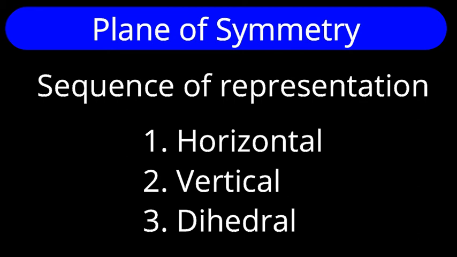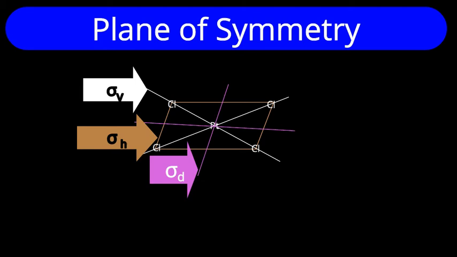Now, among these, in the priority of representation, the horizontal plane is represented first during the collection of all symmetry operations, then the dihedral plane, and then the vertical plane. Now, let me give you the detailed information about the dihedral plane. For example, PtCl4 2-, a square planar complex. In this complex, you will find the principal axis as C4, which is perpendicular to the molecular plane and passes through the platinum ion.